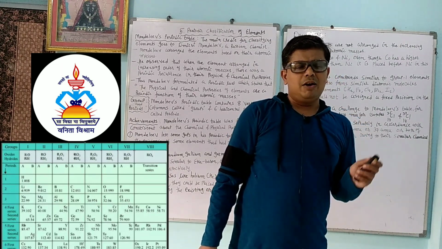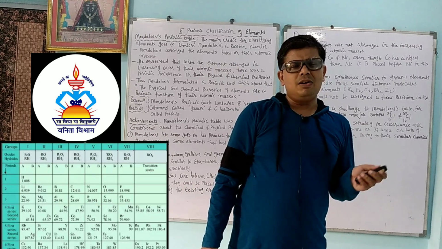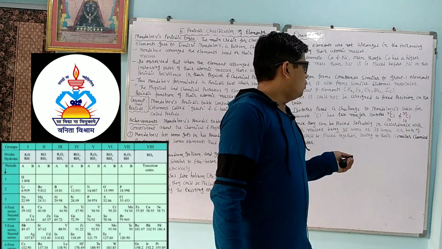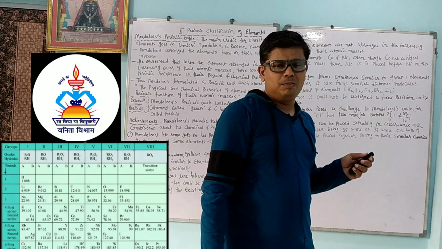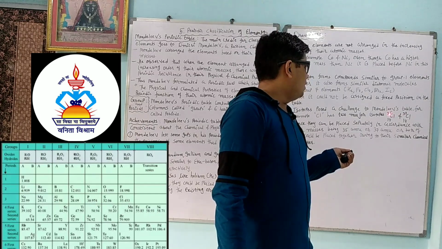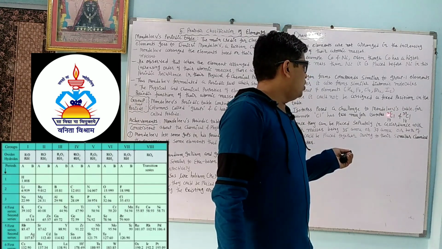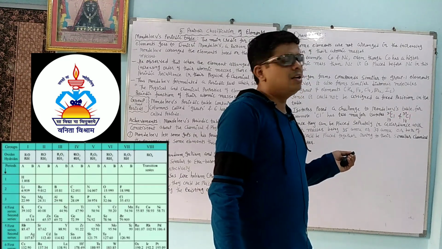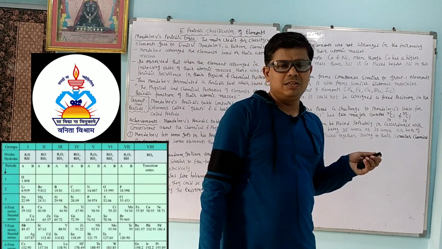Atomic mass. Now for isotopes, the atomic numbers are the same but atomic masses are different, like chlorine 35 and chlorine 37. So they would be at different places according to the Mendeleev periodic table. In the Mendeleev periodic table, elements are arranged according to their mass. So chlorine 35 has a different mass and chlorine 37 has a different mass, so they would have different places.